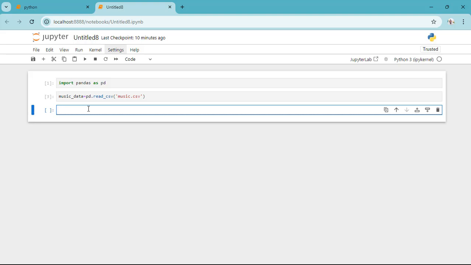So the X variables are independent factors which will influence our output. Our output is going to be our Y variable. So we get to see the age and gender is going to affect the kind of music that person is going to listen to. So I'll first separate the input from the output. I'll start with the X variables.